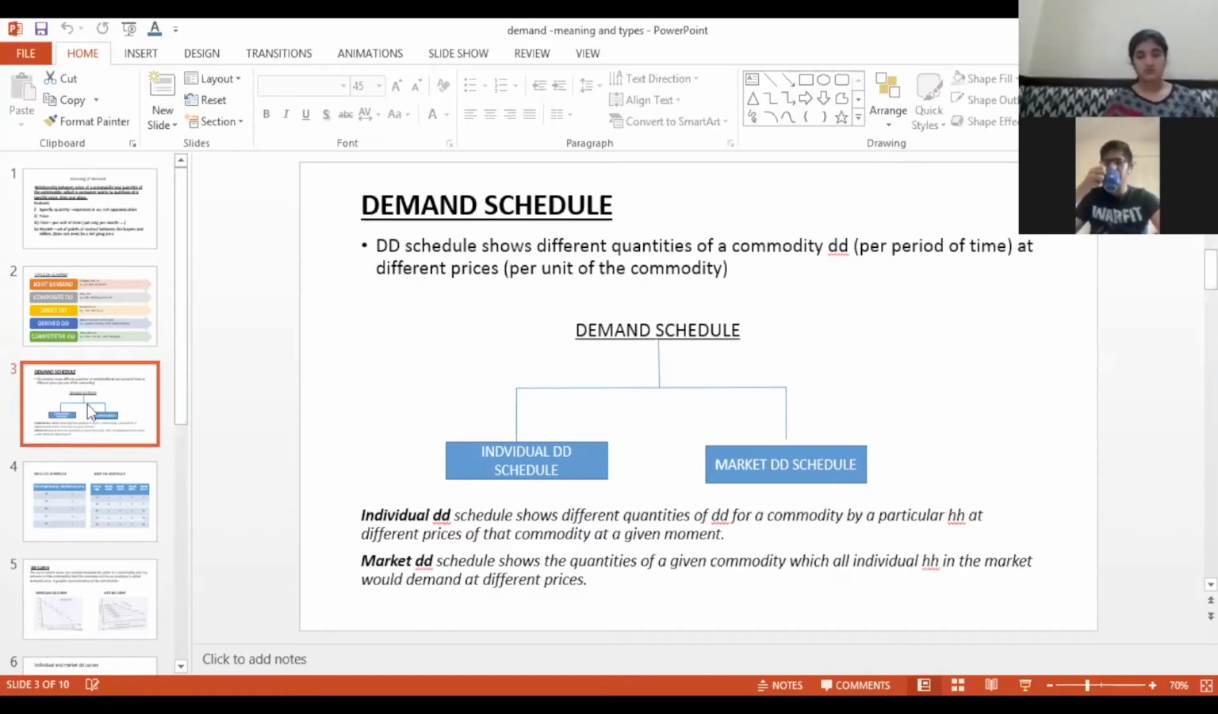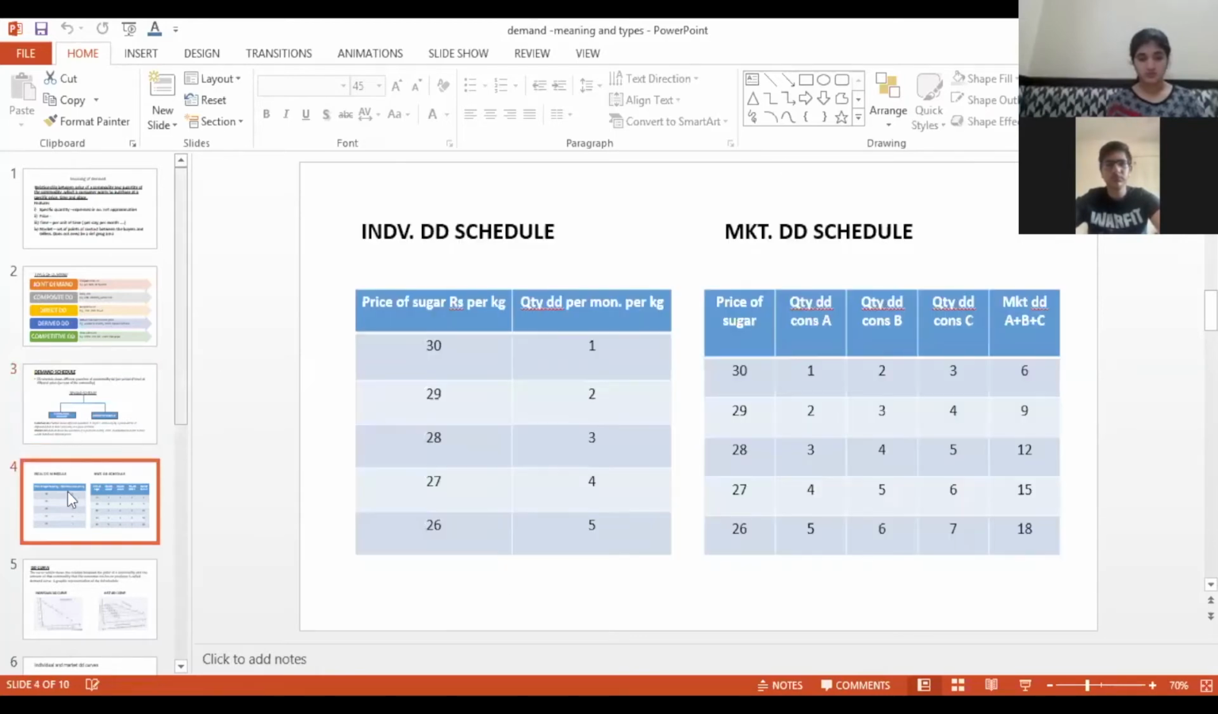The demand schedule shows different quantities demanded per period of time at different prices. Now there are two types of demand schedules. One is the individual demand schedule, that is for one consumer. For me and for you singly, my demand curve would be different from your demand curve. When we take all individuals together, that is known as a market demand schedule. I am showing you a table which I have picked up from your book only, so that you don't have a problem understanding it. The first table shows you the individual demand schedule.